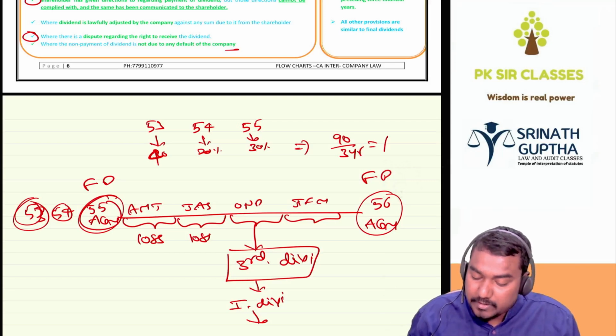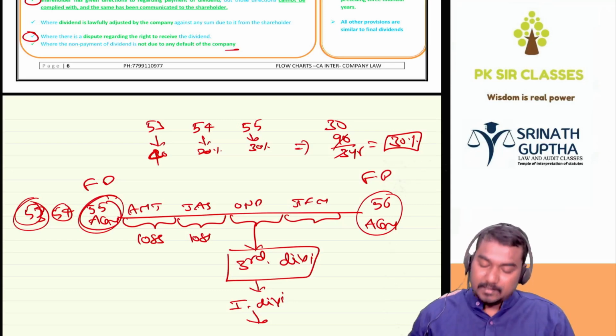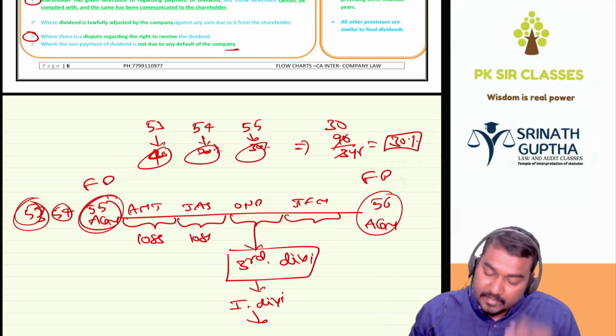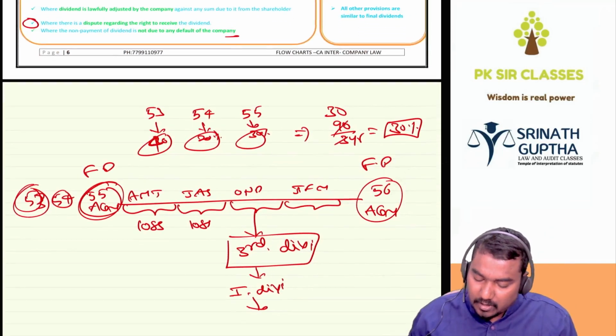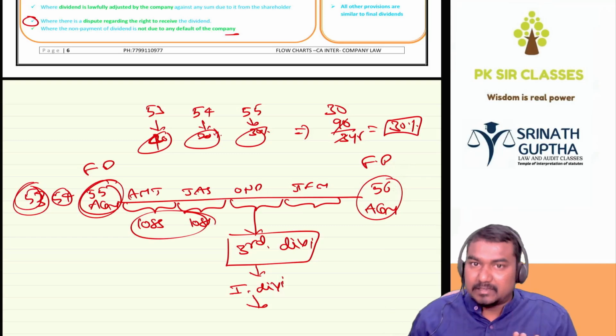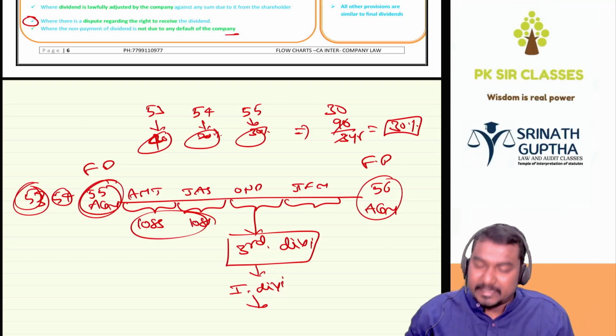So current year dividend should not exceed 30%. कितना बेटा 30%. Clear na? So 40, 20, 30 divided by 3 years. This question came so many times in the exam beta. So current year losses are there, so company wants to declare the interim dividend. Such interim dividend should not exceed the previous 3 AGM's annual dividend divided by 3 average.